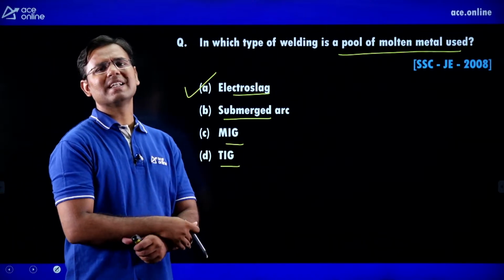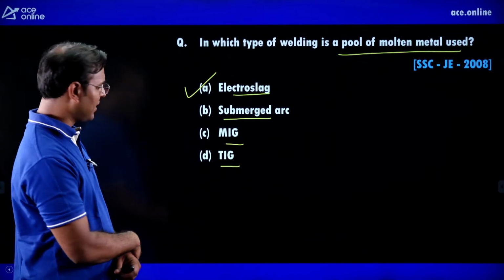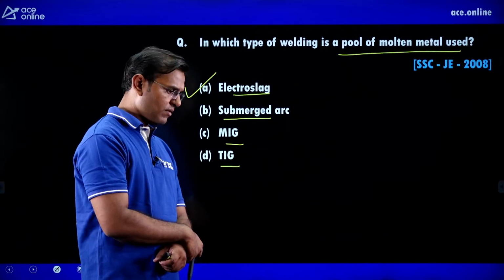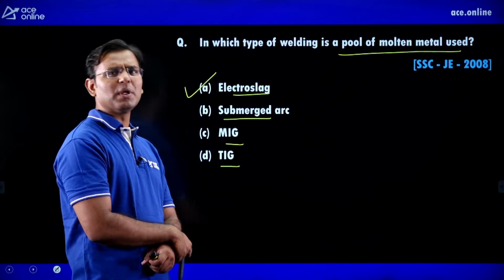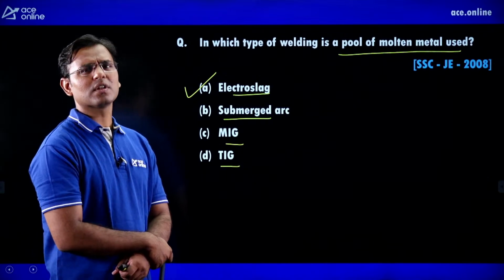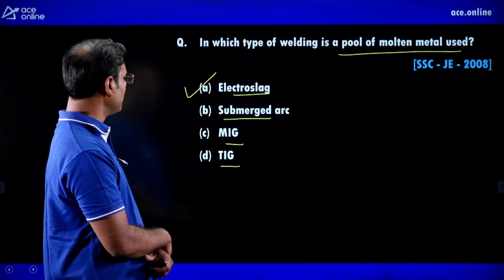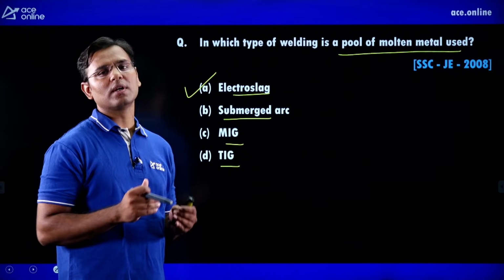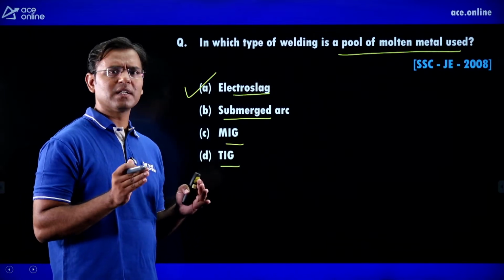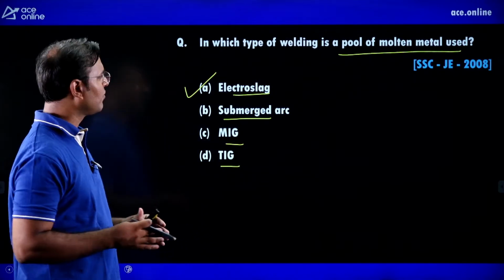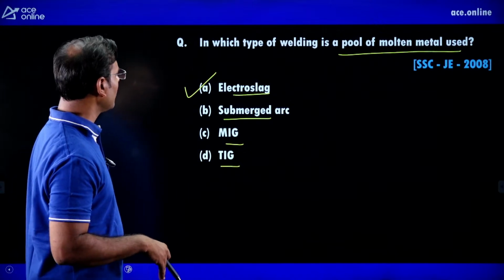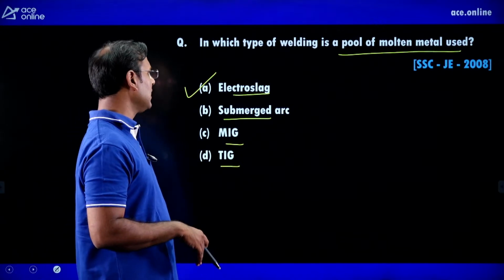The thickness of plate is more than 75 millimeters, 75, 80, 90, 100, 110, 120 millimeters. If we have to join a plate of such large thickness, then because of the more thickness the liquid molten metal formed is big, hence a big pool of molten metal is formed in electroslag welding.